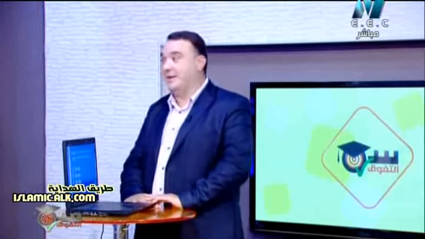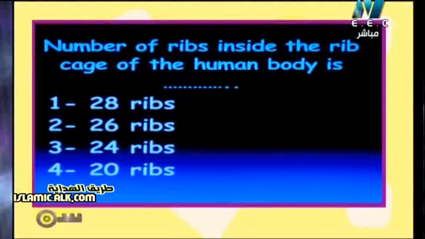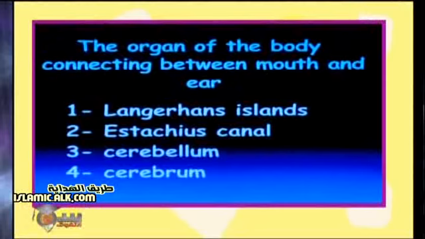So again, the first team has 3 points now because they answered the question correctly. They said that the number of ribs inside the rib cage of the human body is 24 ribs. Excellent, the first team. That's the turn of the second team.